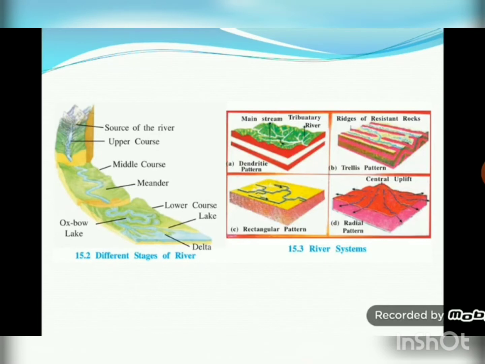Due to the physiography and the slopes of the mountain, most of the peninsular rivers originate in the Western Ghats, flow eastwards and meet the Bay of Bengal. The Western Ghats serve as a major water divide for the peninsular rivers. Further, we'll see the river system of a main river and its tributaries. Dendritic pattern is a pattern like tree branches, trellis pattern is when they make a net-like shape, rectangular pattern is when they form a rectangle shape, and radial pattern is where the river system is formed in all directions.